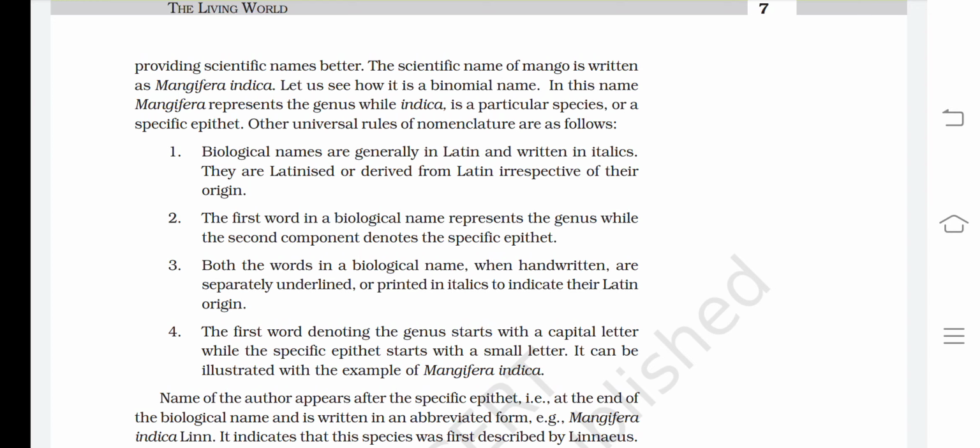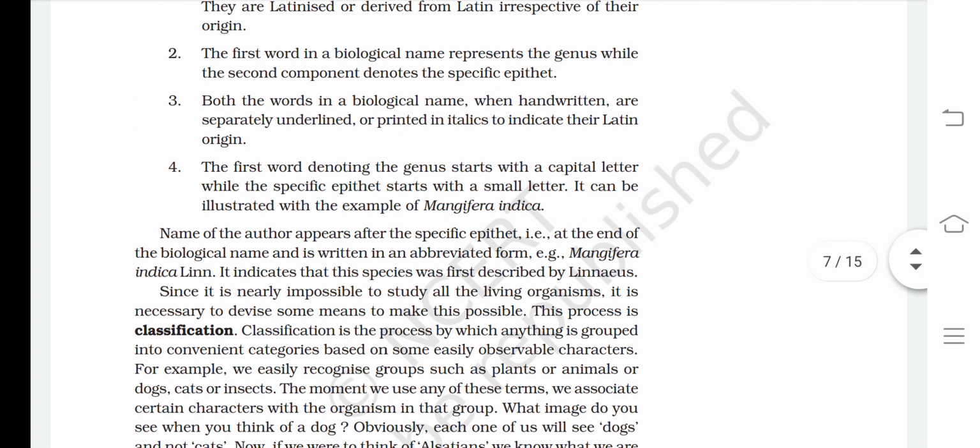Second point, the first word in the biological name represents the genus, while the second component denotes the specific epithet. Third, both the words in a biological name, when handwritten, are separately underlined, or printed in italics to indicate their Latin origin. Fourth, the first word denoting the genus starts with a capital letter, while the specific epithet starts with a small letter. It can be illustrated with the example of Mangifera indica.